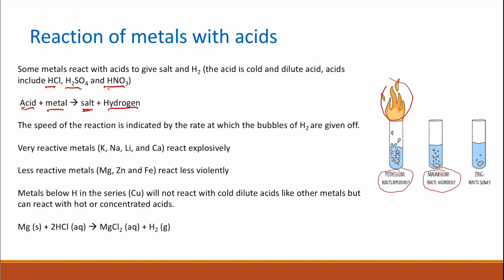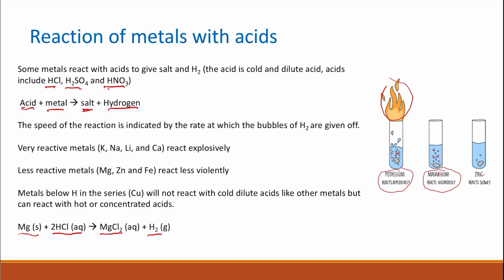And how to write and balance the equation for the reaction between metal and acid. So some examples: when we have magnesium as a solid, this is a metal, with hydrogen chloride as aqueous, that will give you magnesium chloride aqueous and hydrogen. Don't forget to balance your equation.